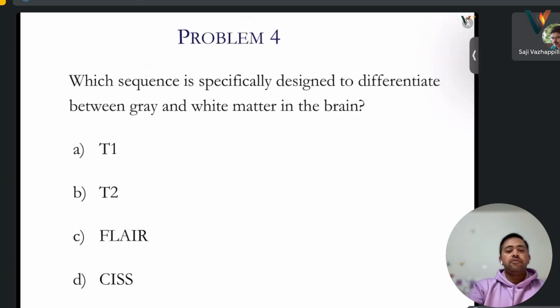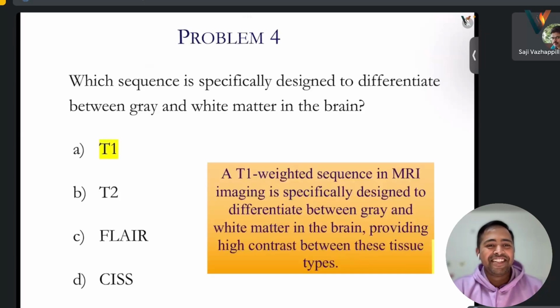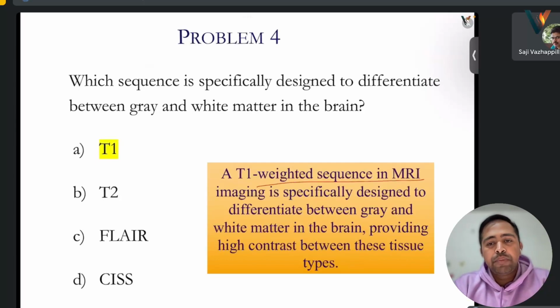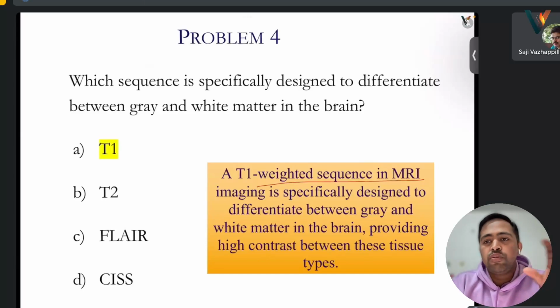Which sequence is specifically designed to differentiate between gray and white matter in the brain? T1, T2, FLAIR, or CSF? This I have no idea, sir. Okay. It is the T1. It's a weighted sequence in MRI imaging. It is specifically designed so that gray and white matter in the brain can be differentiated, providing high contrast between the tissue types.